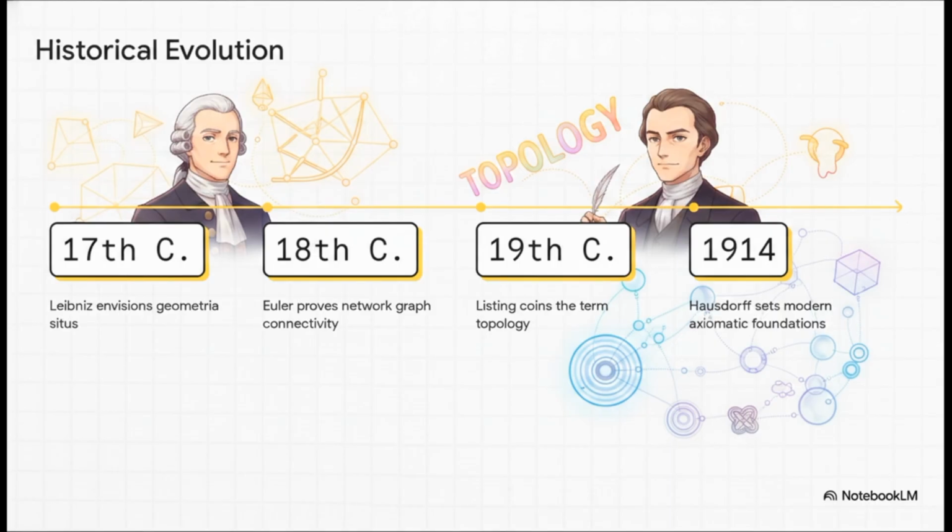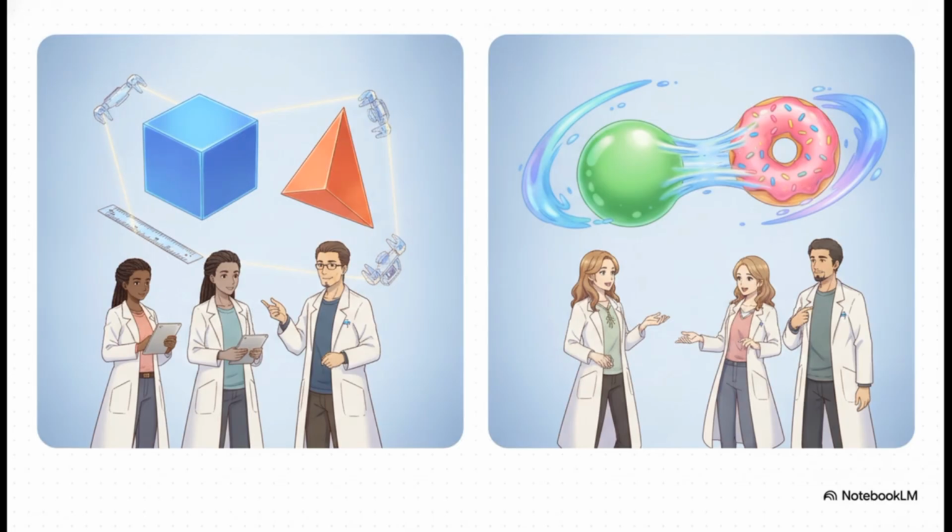He showed that graph connectivity depends entirely on network topology, completely ignoring edge lengths or geometric angles. By the 19th century, Listing explicitly coined the unified term topology, finally bringing these ideas into a formal mathematical discipline. And then in 1914, Hausdorff established the modern axiomatic foundation using neighborhood systems, which was later refined by Kuratowski. This comparison brilliantly illustrates the core leap of the discipline. We're essentially throwing away the mathematical ruler to understand the fundamental continuity of space itself.